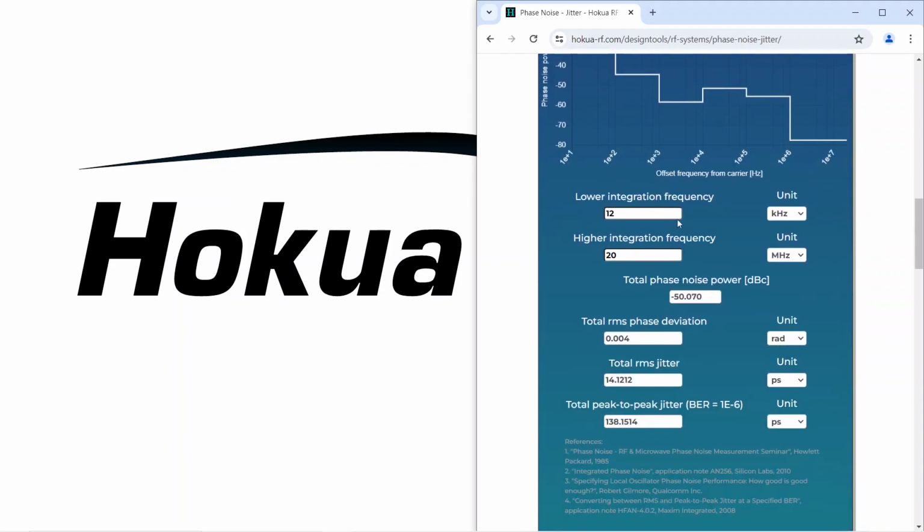Afterwards, you specify the integration frequency range that is used to calculate the total phase noise power and the resulting total jitter. The references are an excerpt if you want to dig deeper into the mathematics behind the phase noise to jitter conversion.